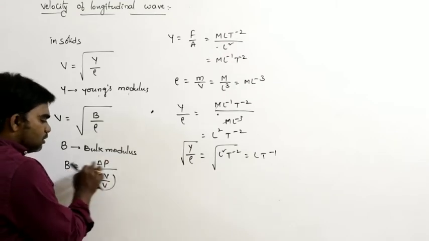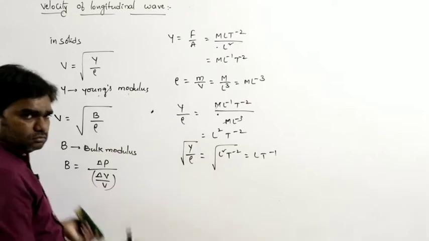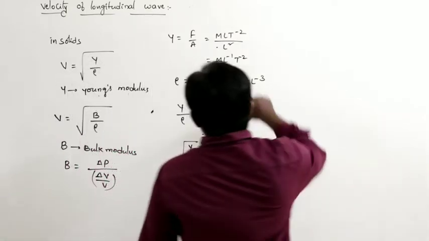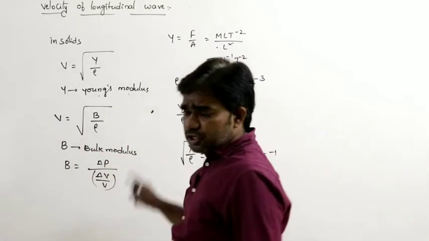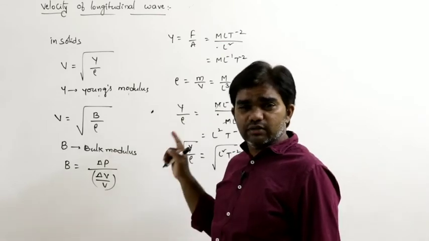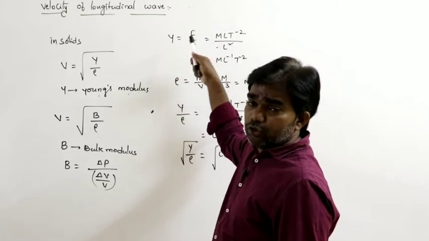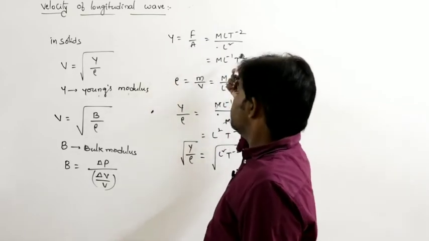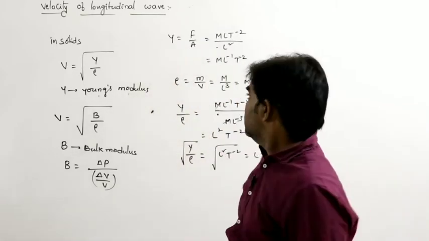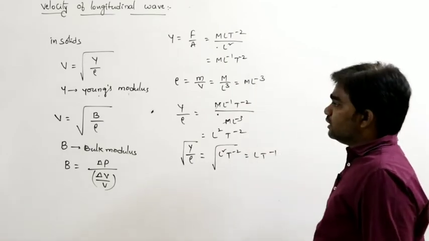So the unit of bulk modulus is nothing but pressure. Young's modulus, bulk modulus, rigidity modulus and pressure all have the same units and dimensions. All of them are force per unit area, or Newton per meter square, and the dimensional formula is ML power minus 1 T power minus 2. Everything is the same.